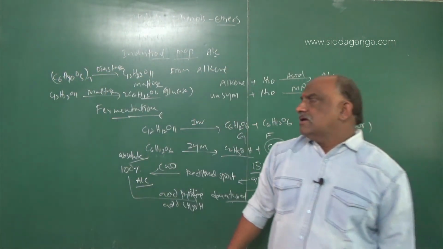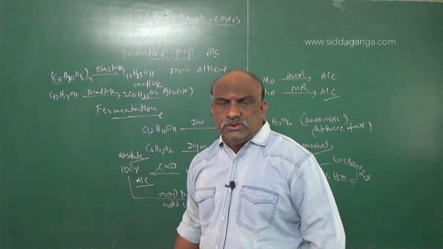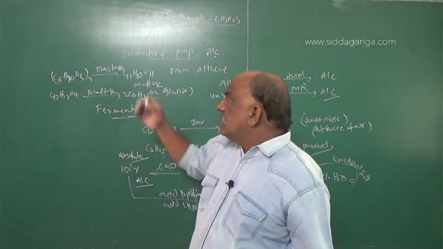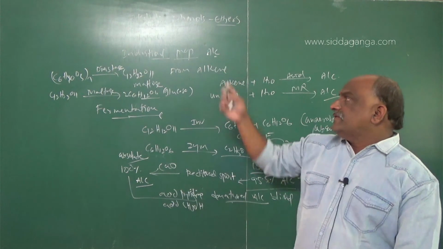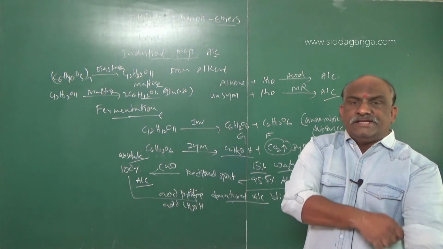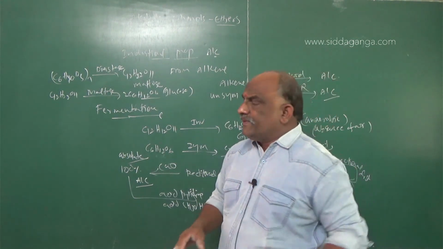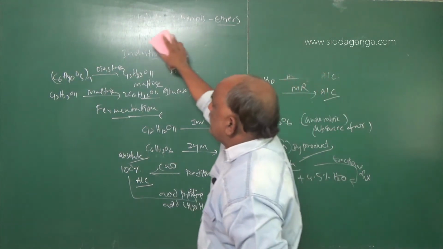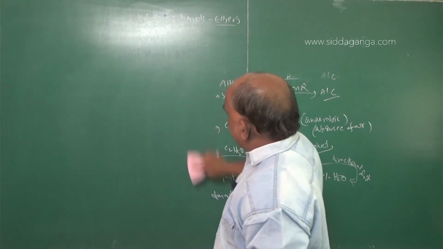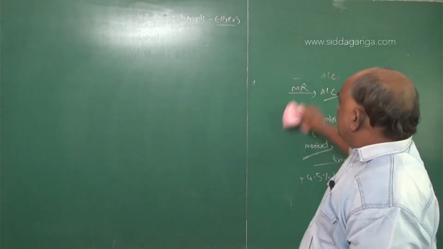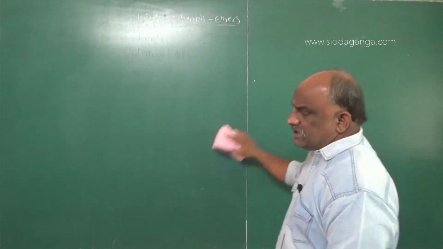In the same way we can prepare ethyl alcohol by fermentation of molasses, sucrose solution, mother liquor solution, or starch. And the industrial preparation of general alcohols is by hydration, addition of water to an alkene. Addition of water to an alkene will give alcohols. And there is one more industrial process for alcohol, the oxo process. The oxo process is also an industrial process.